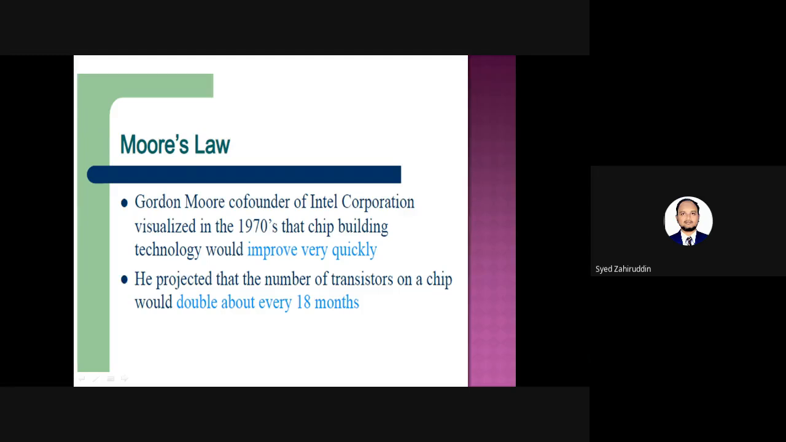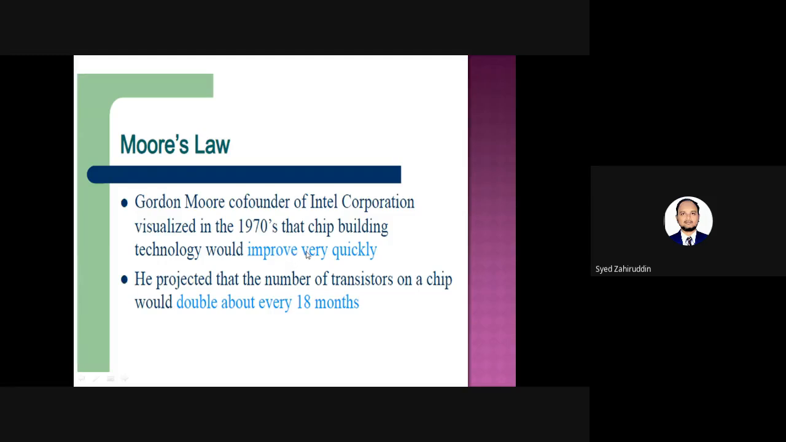Whereas if all the components are embedded on a single IC chip, then the cost of that IC will be very less. Okay, so all these are the features of ICs. Now, Moore's law. Gordon Moore is a co-founder of the Intel Corporation.